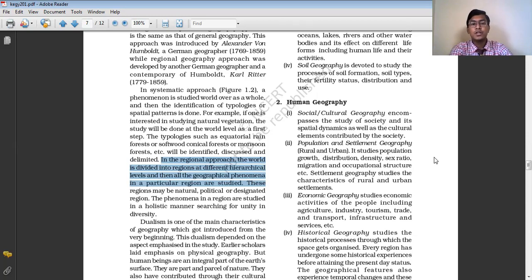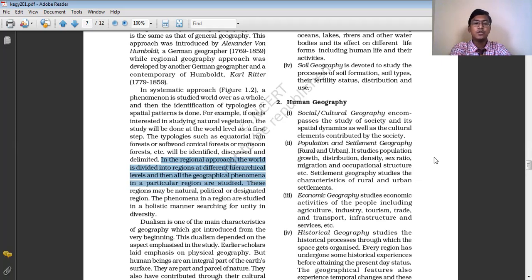If you want to study the climatic condition of India, your study is focused only on the climatic condition of India. You're not studying the climatic condition of Bangladesh, Pakistan, Nepal, or any other country, but only India. This approach of studying geographical phenomena in terms of a particular region is known as the regional approach. Here is the basic difference between the regional and the systematic approach.